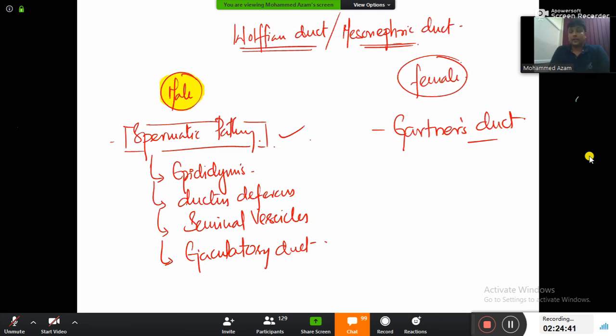जहाँ से spermatozoa pass होता है, the entire pathway will be derived from Wolffian duct. That's the easy way to remember. So spermatic pathway includes the epididymis, the ductus deferens, seminal vesicles, ejaculatory duct. Everything will be derived from the Wolffian duct only. Along with that, even include the prostate gland. Be a part of that. Prostate. Done.